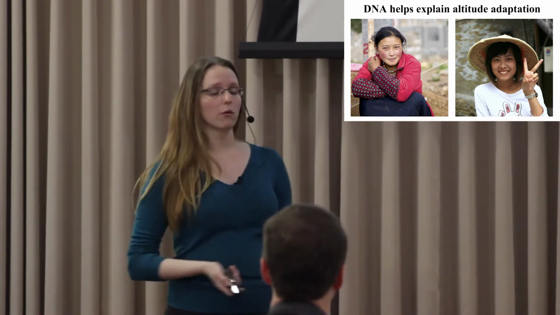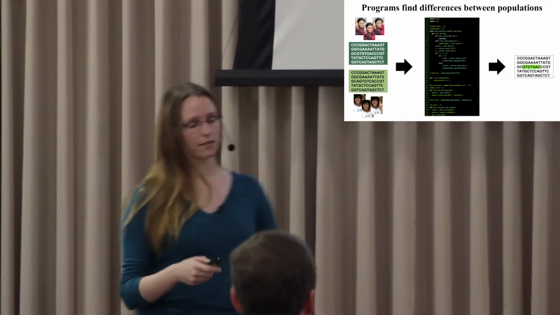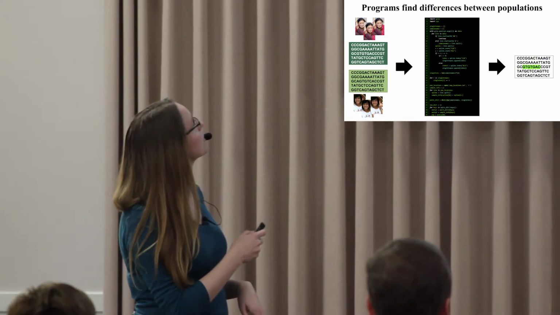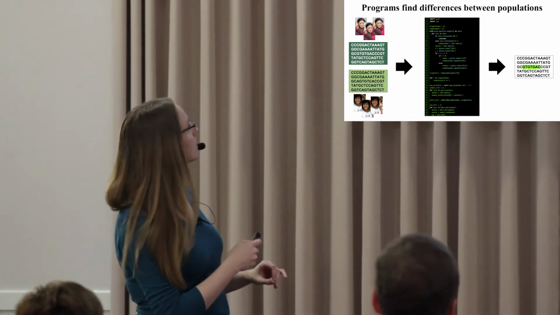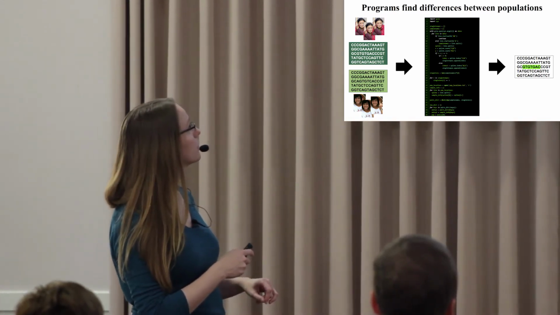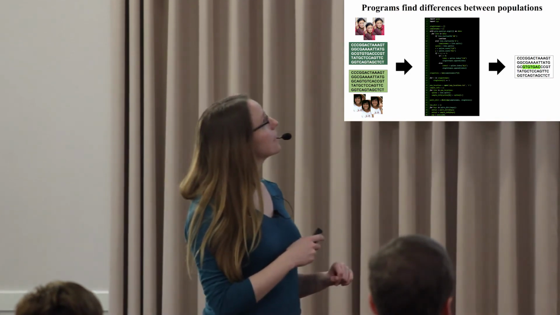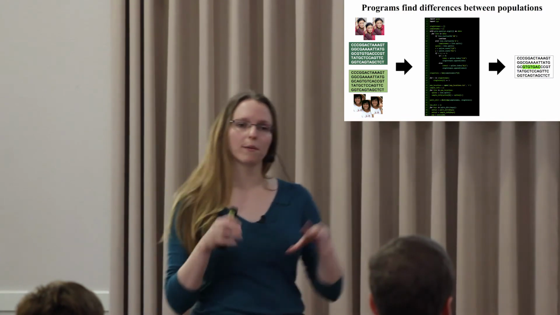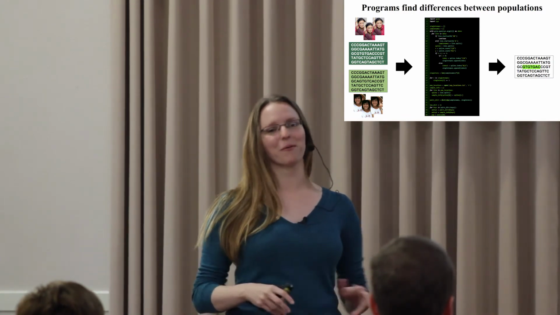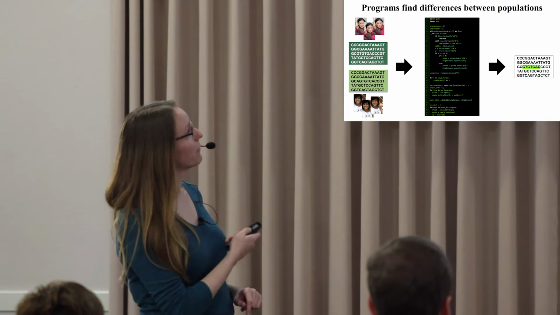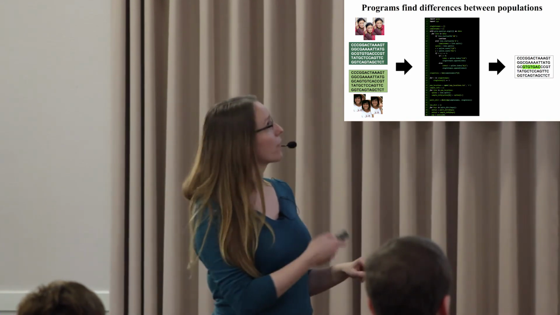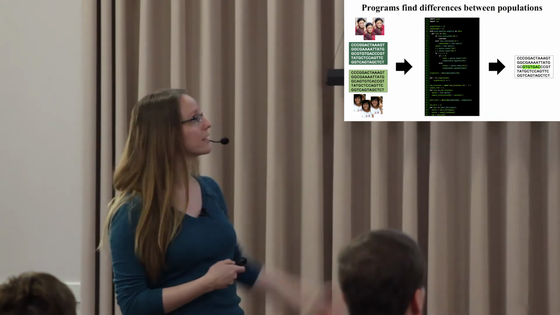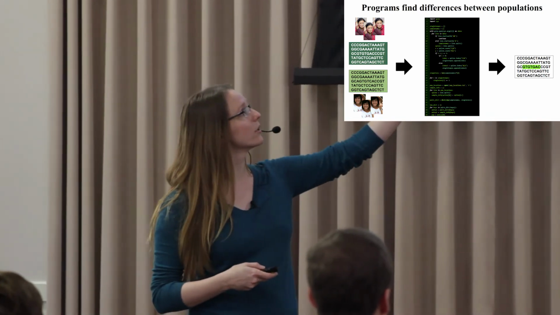So let's take a look at what that might look like to compare those 2 consensus sequences. So up here you have your Tibetan consensus sequence from many Tibetans and your Han Chinese consensus sequence from many Han Chinese. That gets input into a program, some code that looks like this. So you can imagine me sitting at my computer typing away. This is actually some code that I wrote to generate something like this. And then you get the output, which is the difference between those 2 consensus sequences, visualized here with that little green segment.